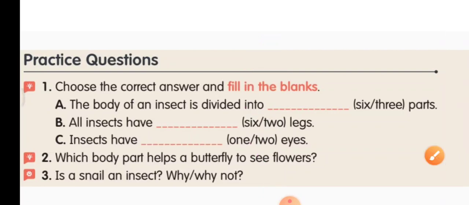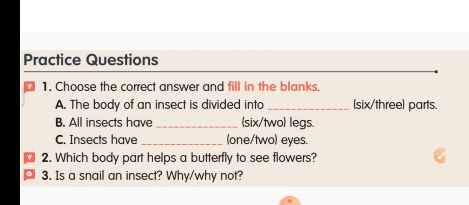Right? Now, which body part helps a butterfly to see flowers? Which body part? The eyes of a butterfly help it to see flowers. Okay, eyes help to see. So, third question, is a snail an insect? Why? Why not? A snail is not an insect. Okay, it doesn't have 6 legs or the 3 main body parts of insect like head, thorax and abdomen, they are not divided like that. So, snail is not an insect.